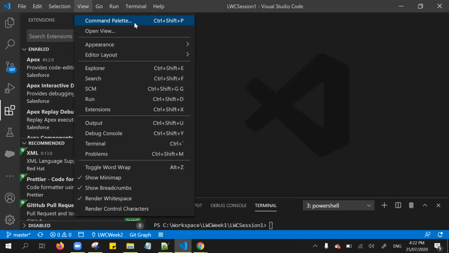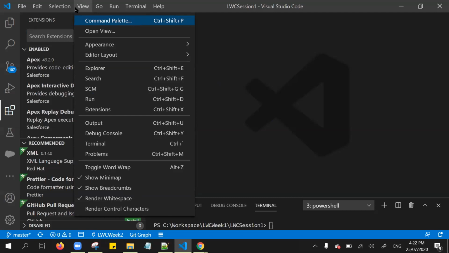Before I start, I'm discussing this on the Windows operating system. If it is a Mac, it's mostly the same, but the key is different. Windows uses Control, but on the Mac it's called Command.